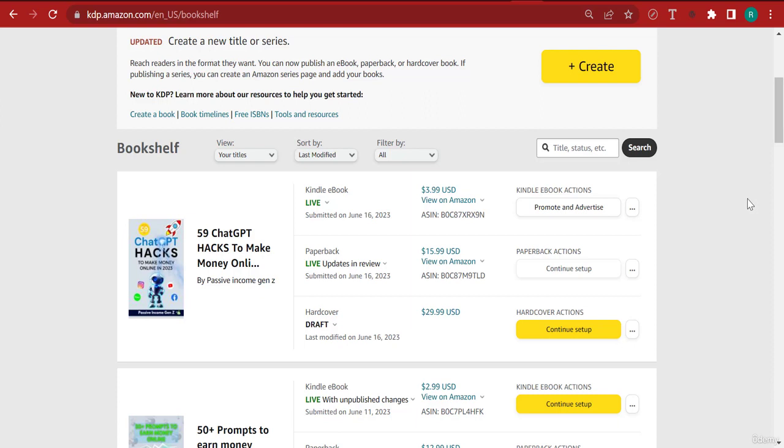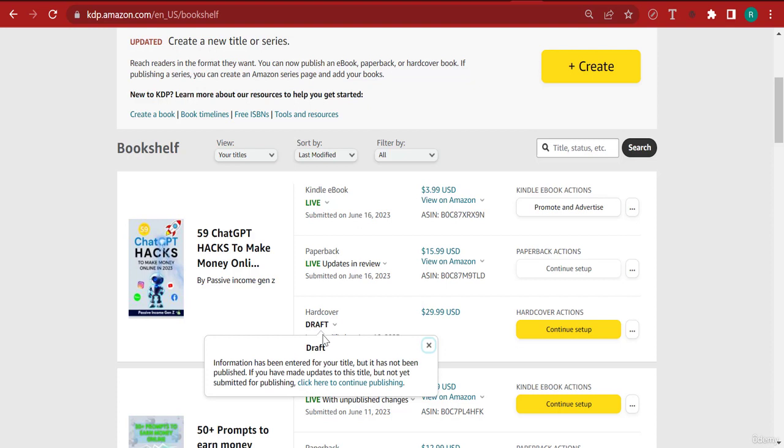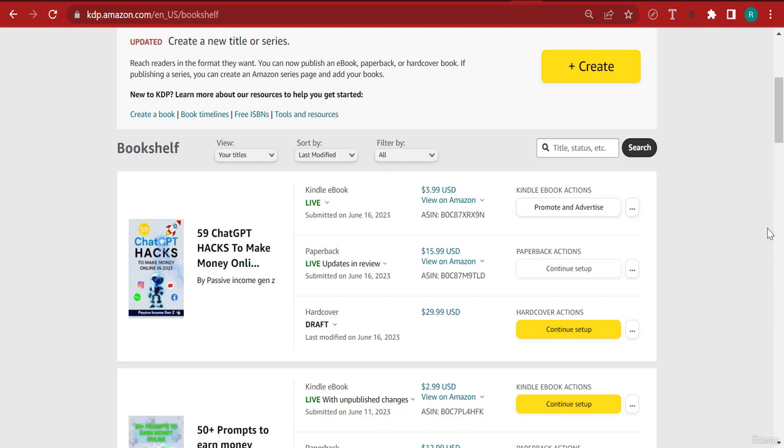Also, we're going to publish it as a paperback, and we're going to publish it as a hardcover. Now over here, the hardcover is a little bit more difficult to publish because there's always issues with certain pages. Amazon is going to send you some messages telling you that we found some illegible content that cannot be read. And so you have to fix that.